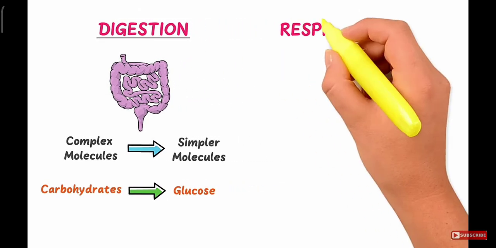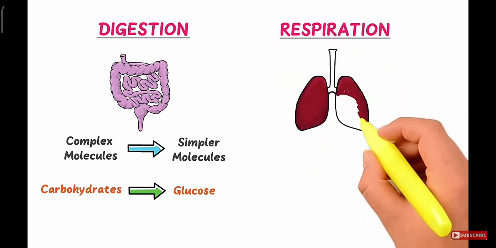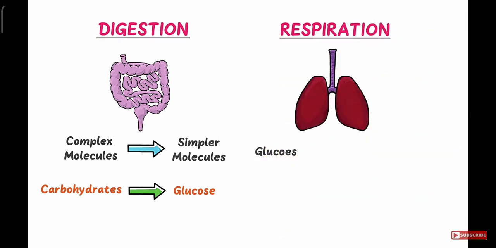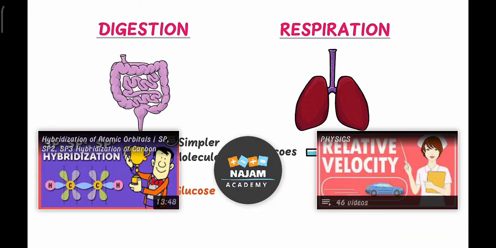The third example of chemical change is respiration. During respiration, glucose in the presence of oxygen is converted into carbon dioxide plus water. Thus, burning of food, digestion, respiration, etc. are the processes in which chemical changes occur. This was all about physical changes and chemical changes.